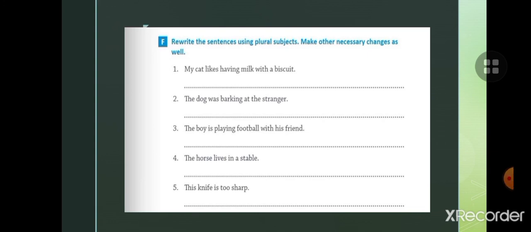You will write a plural subject here. So children, in this exercise you have to write plural subjects and adjust the verb according to the subject, like my cat likes having milk with a biscuit. Here my cat is a singular subject, you will write plural. My cats like having milk with a biscuit. You will change the cat to my cats, and likes changes into like. Second is the dog was barking at the stranger, so you will write a plural subject. The dogs were barking at the stranger. So children, you can do it like this.